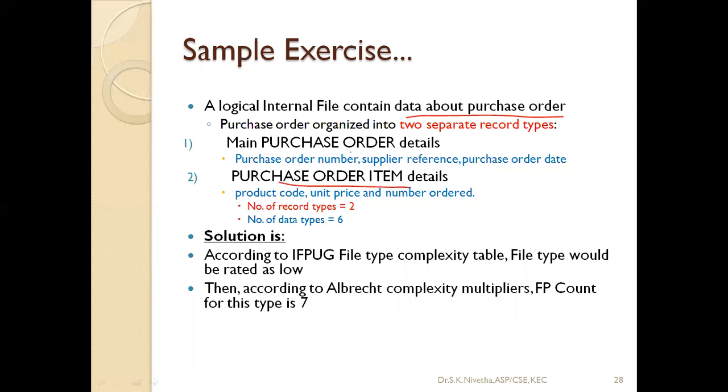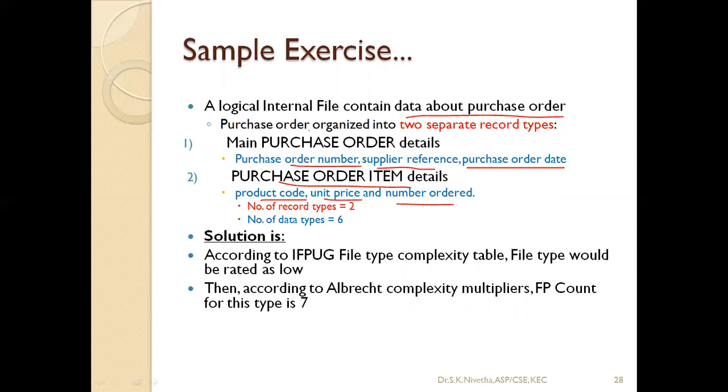Okay. So in main purchase order detail, order number, supplier reference, purchase order date, all these are available. In item details, we'll be having product code, unit price, and how much. Like LG television 32-inch we are ordering, what is the product code, a single piece how much, and how many pieces we are ordering for some hotel. Okay, in each of the hotel rooms we are placing a television, so there are 20 rooms means 20 televisions we are ordering. So for that we need to develop software.